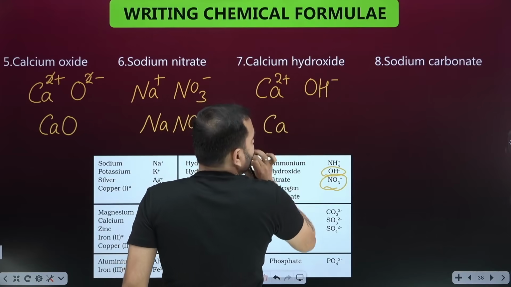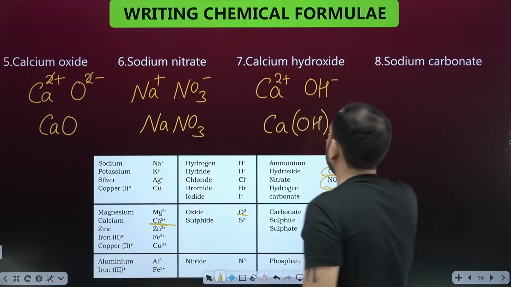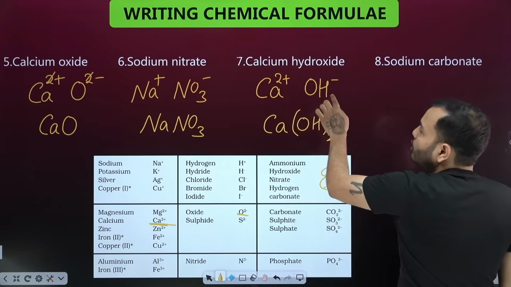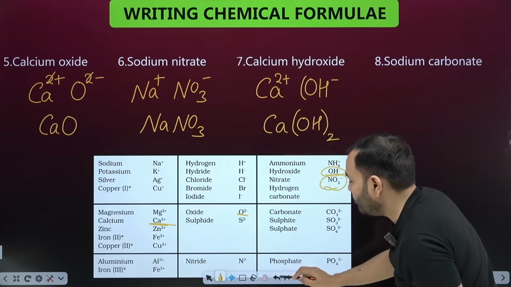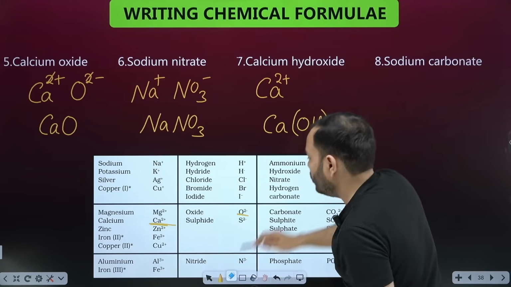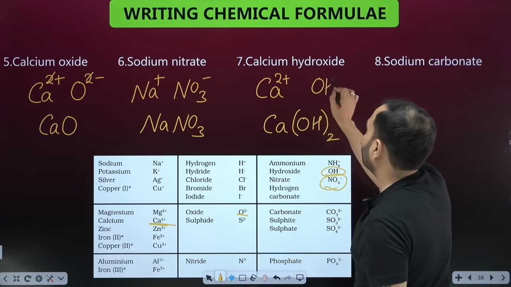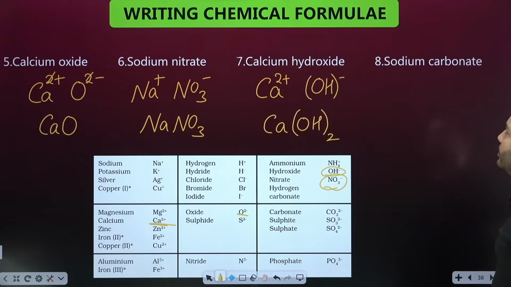Here it is 1 on Ca, 1 has come. 2 will come on the whole OH. So here we will make a bracket, like this. Why? Because both of them will get the 2. Both of them came together to play this game. Whenever you find a polyatomic ion, a two-atom ion, this whole cross multiply game would go on both, Ca(OH) whole twice.